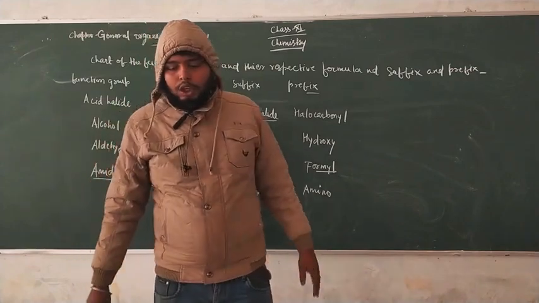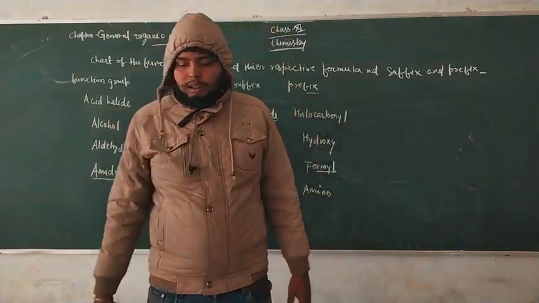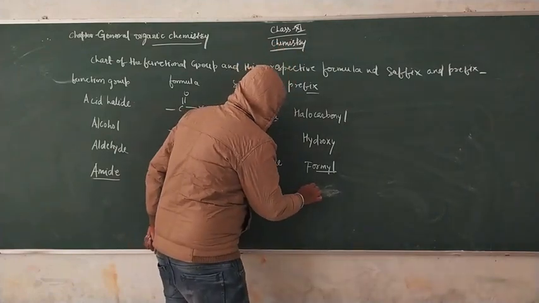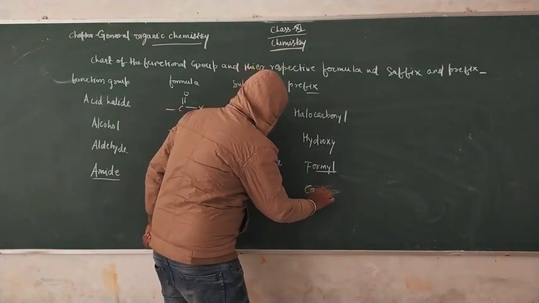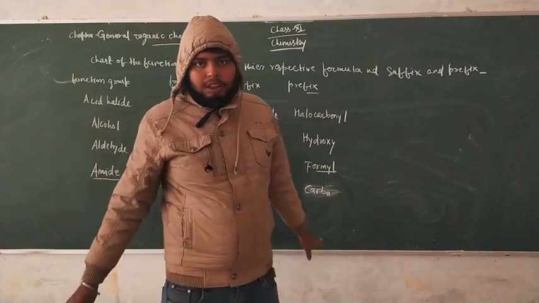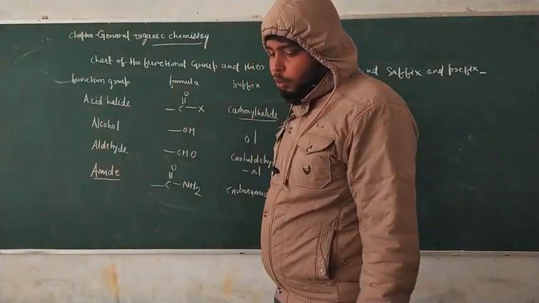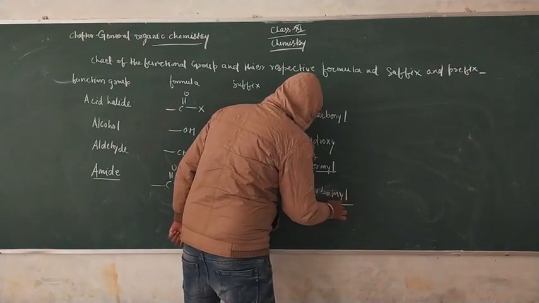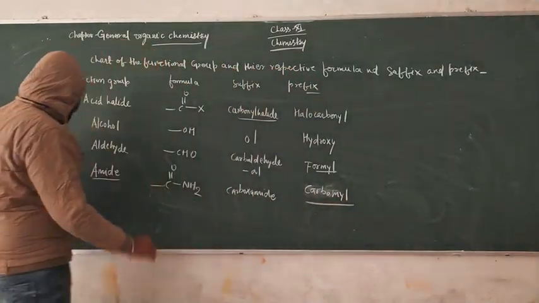This is amino, not carboxyl. That means carbon is attached to oxygen, and you have to use carbamoyl here for amide.